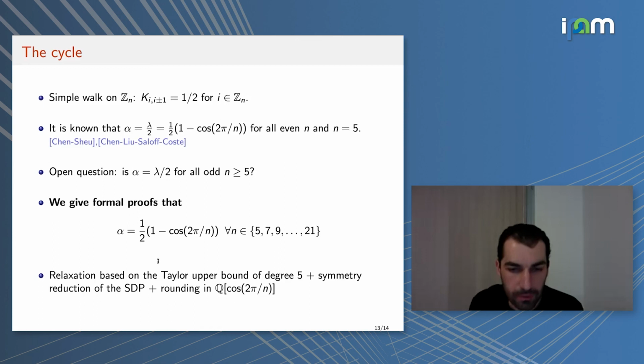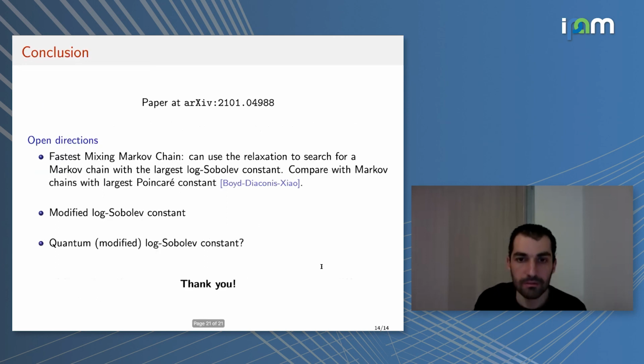Here we use some additional specificities of this kernel K, which is the symmetries. We exploited the symmetry to reduce the size of the SDP and so on. Okay, so this is the end of my talk. There is a paper online on the arXiv that we just put, and there is a link to the code also in the arXiv paper.